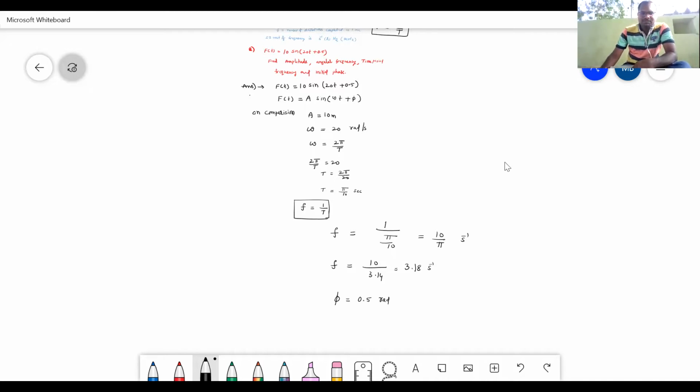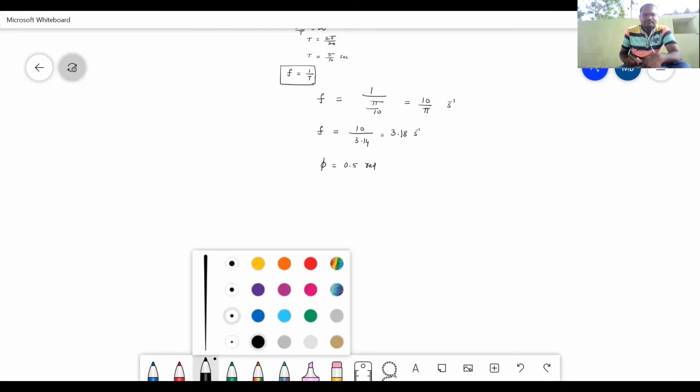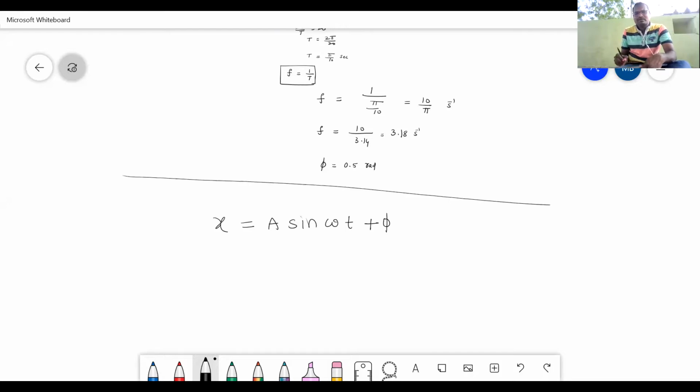Now, see, some important concepts about SHM. See, students, we are having a simple harmonic equation like this: x is equal to a sine omega t plus phi. Yes. Now this is the displacement.